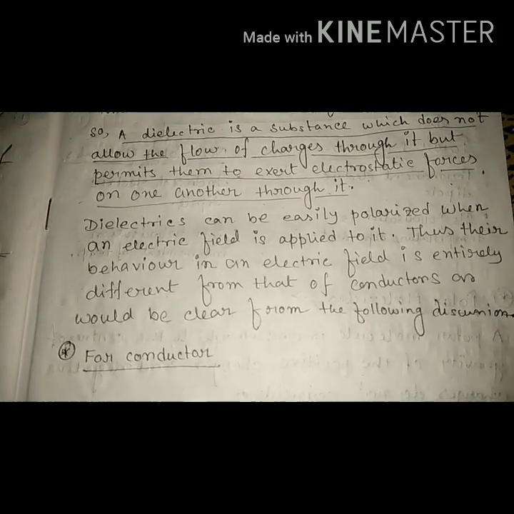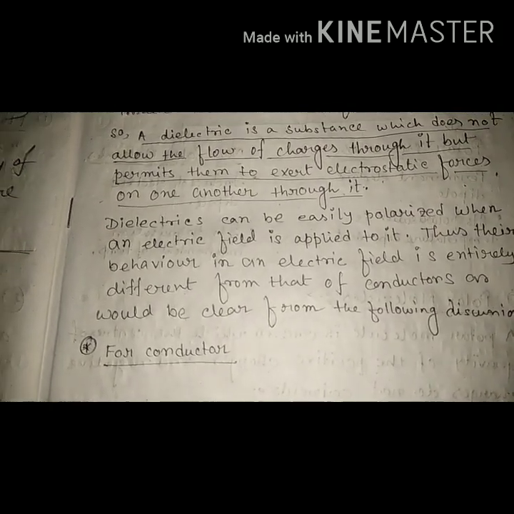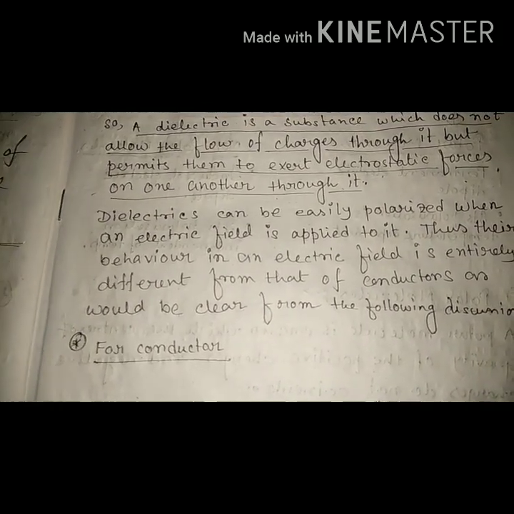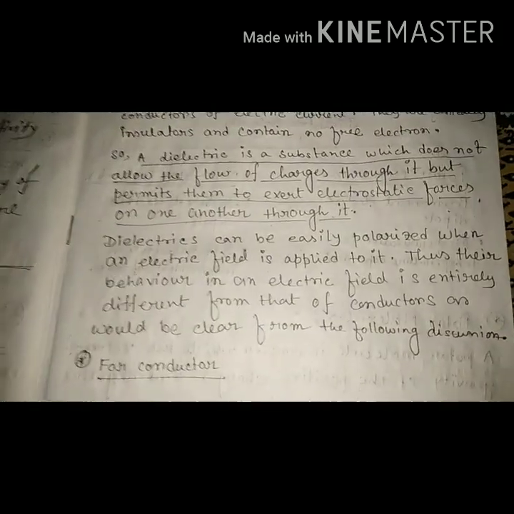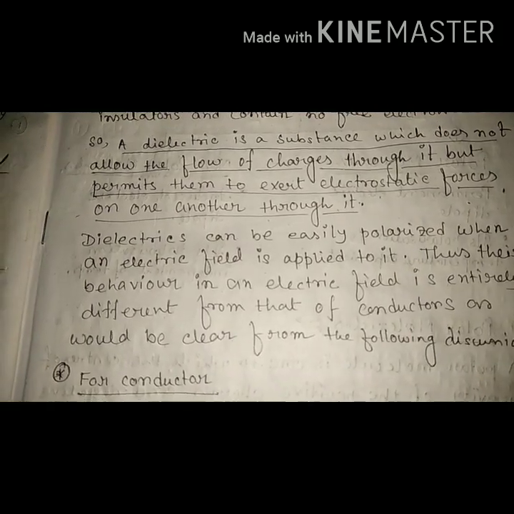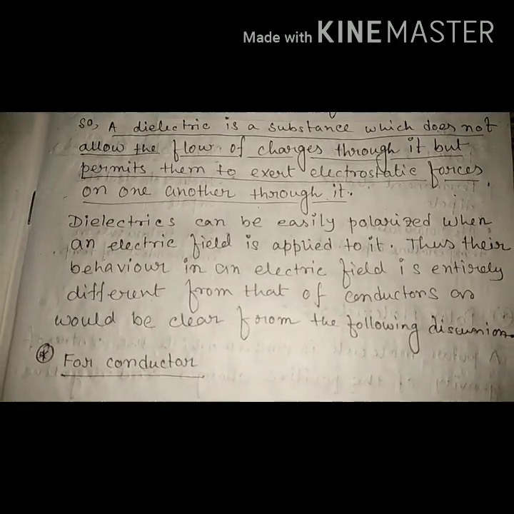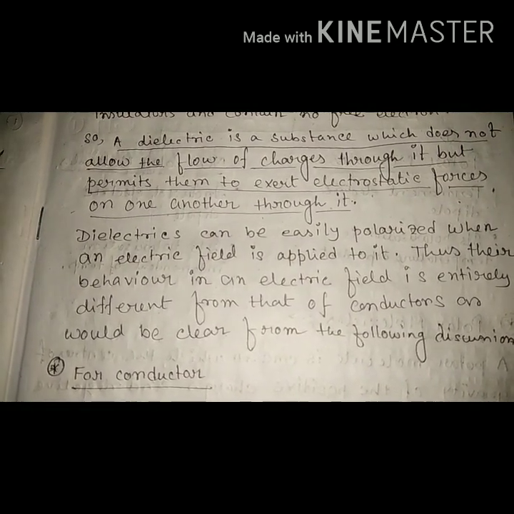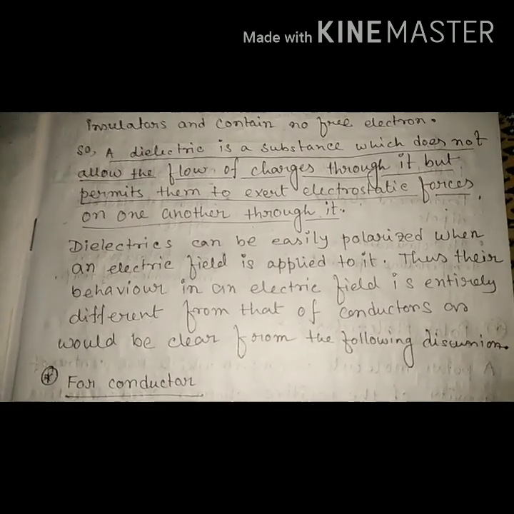They can easily polarize when placed in an external electric field. We will explain how they are polarized, the polarization of dielectrics, later.